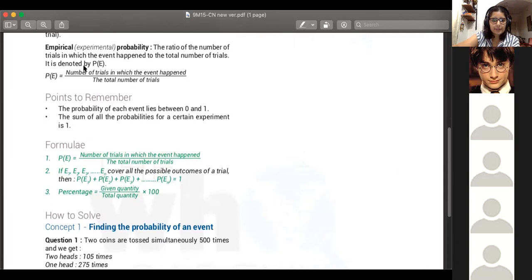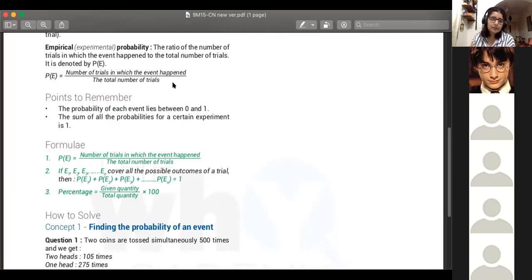All right. So the formula also we discussed. The probability of any particular event happening is the number of trials in which the event happened, however many times that particular event E happened, upon the total number of trials. That is the only formula you'll be using in this whole chapter.